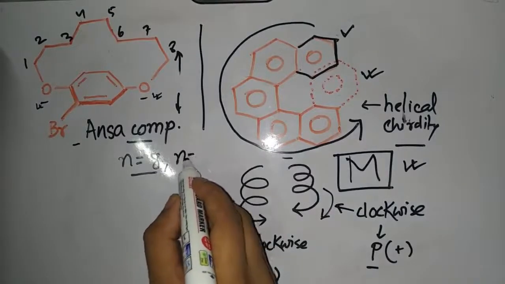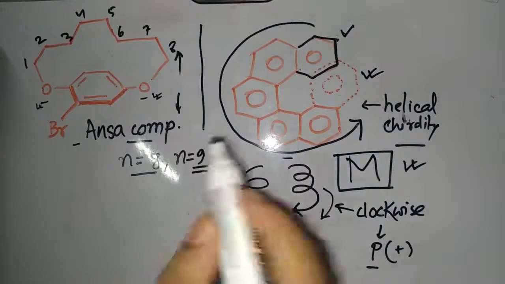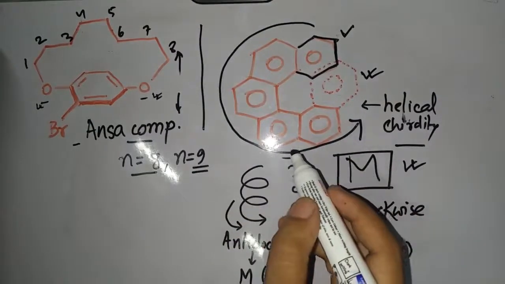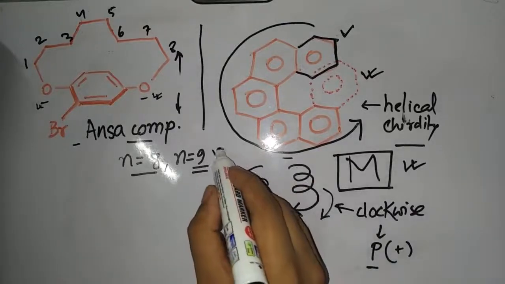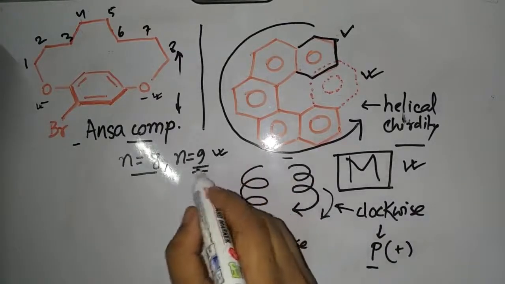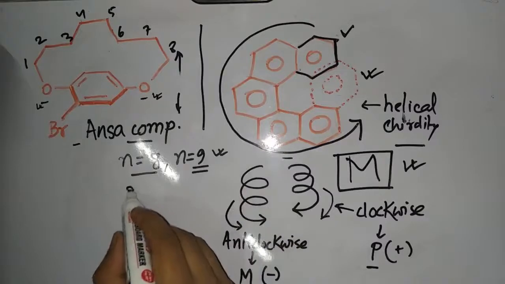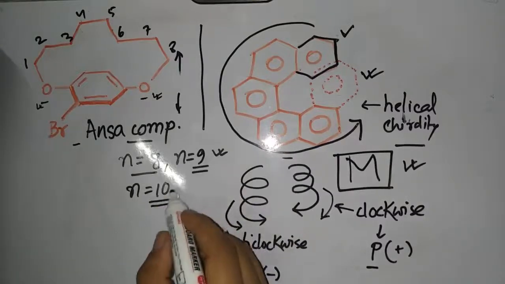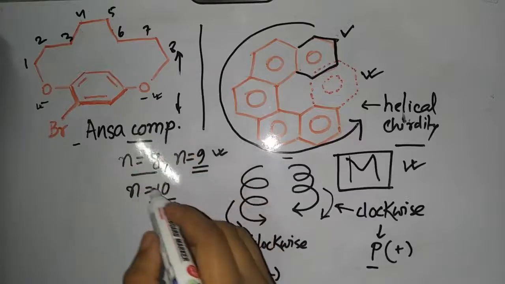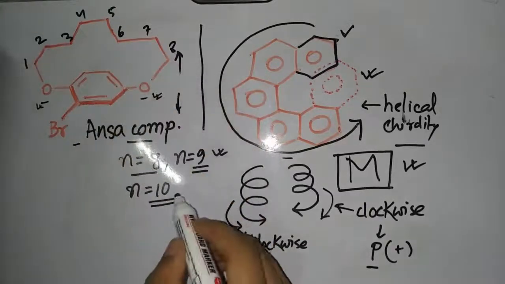But in the n equal to 9 case, it is very difficult to understand the R and S configuration differently, so it is very easily racemizable. And n equal to 10 is non-resolvable, because here we always get the racemic mixture, because ring flipping is so easy in this case.